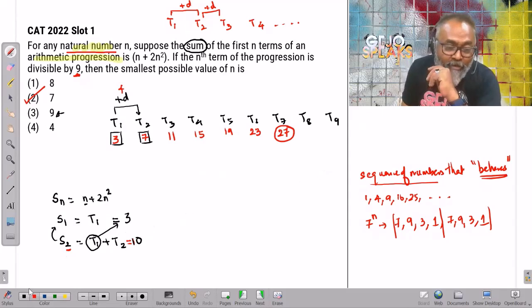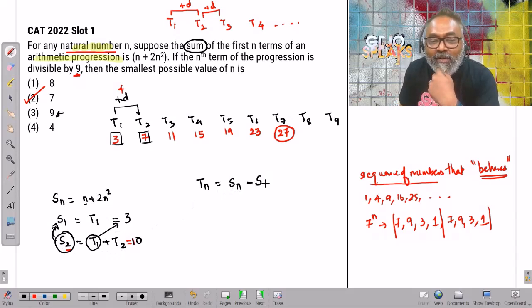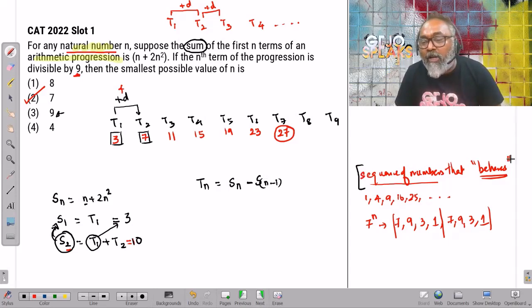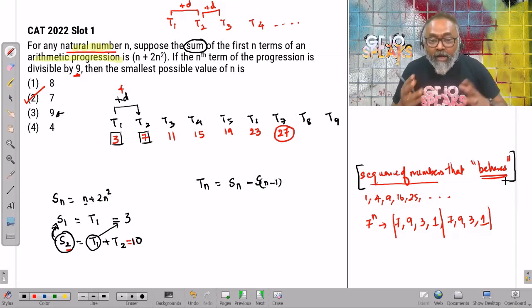Now, of course, you're asking this question: what if this had been a huge number? Then I'll use the same concept, and I will take a general case to figure out the sequence. Any term Tn would be the sum of the n terms minus the sum of the previous n minus 1 terms. Then you can substitute the value and eventually figure it out. But the point that I want to tell you with this particular question is that a sequence of numbers that behaves, in general, if I understand their behavior, I can understand the sequence.